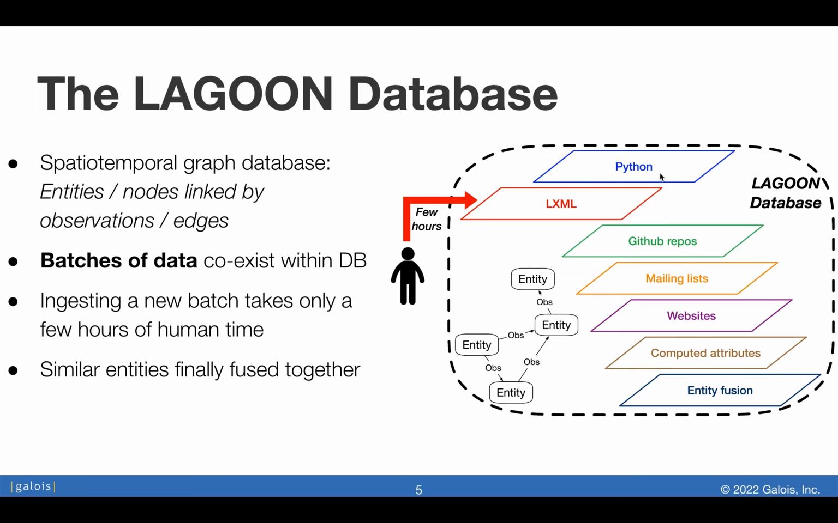And the entire data exists as batches. So each batch can represent a new data source, or it can represent some kind of computation done on the existing data. It is important that these batches are independent of each other, and ingesting a new batch, such as the entire LXML community, takes only a few hours of human time.